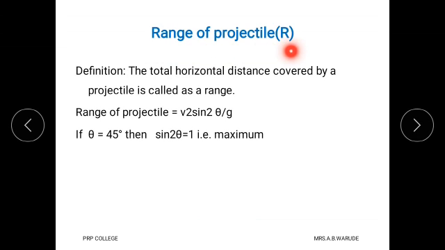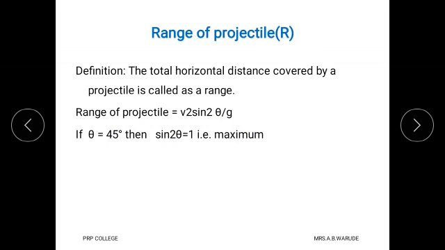Then what is the range of projectile? Here we know the meaning of range means the maximum reach. When that object is thrown in air, it makes some angle with the horizontal surface. When we measure the distance of that particle from original point to the maximum distance, that total horizontal distance covered by the projectile is called the range of projectile, and it is denoted by capital R. Therefore, the formula for range of projectile is R equals V square sine 2 theta upon g.